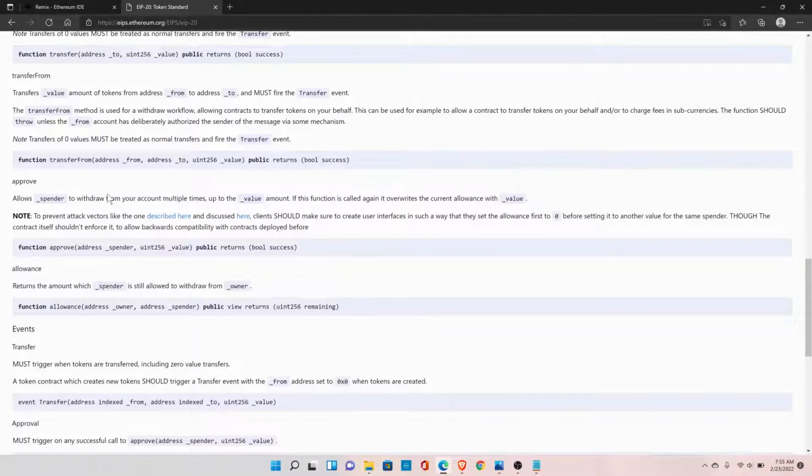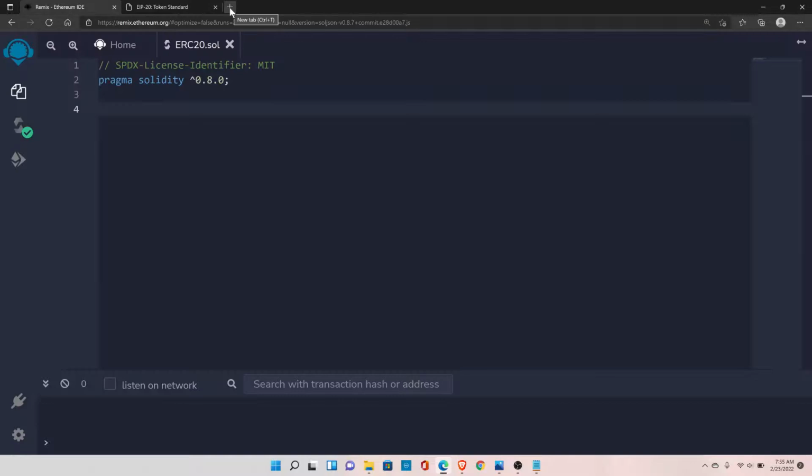There are two ways to create the cryptocurrency. Either we can take these function definitions and implement our own logic in them, or we can use OpenZeppelin. OpenZeppelin has already implemented the token standard and the complete logic to create your own cryptocurrency. So we will use their logic because we don't want to reinvent the wheel when we already have something available out there, which is audited. So let's quickly see OpenZeppelin.